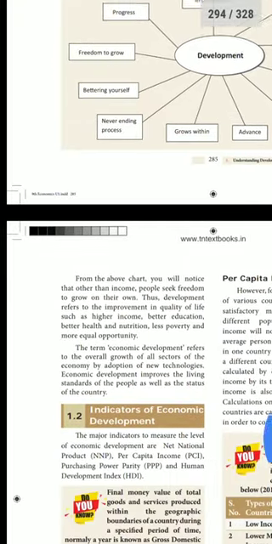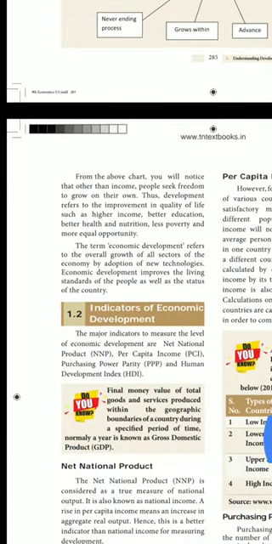So, next one. From the above chart, you will notice that other than income, people seek freedom to grow on their own. Thus, development refers to the improvement in quality of life, such as higher income, better education, better health and nutrition, less poverty and more equal opportunity also.